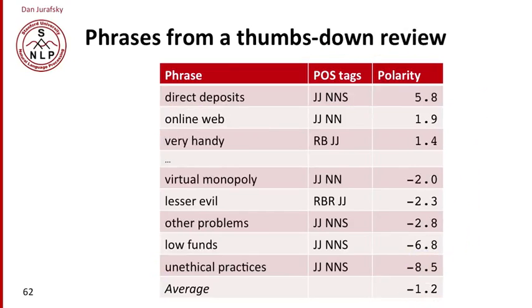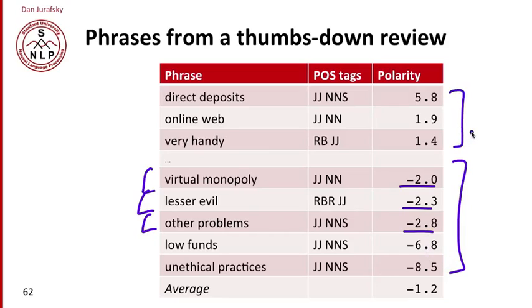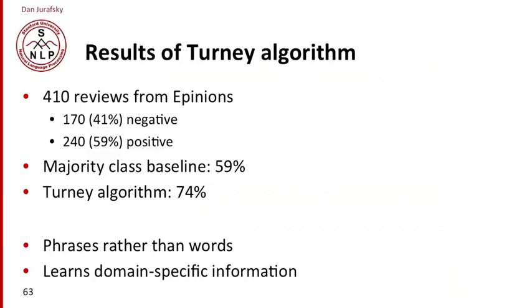In a thumbs down review, you can see that phrases like virtual monopoly, negative polarity, lesser evil, negative polarity, other problems, negative polarity, all occur more frequently and on average have a more negative polarity than the positive polarity words that occur in this review. And we end up with a review that has an average negative polarity. The Turney algorithm was evaluated on various kinds of review sites and does a better job than just the majority class baseline at predicting the polarity of a review.